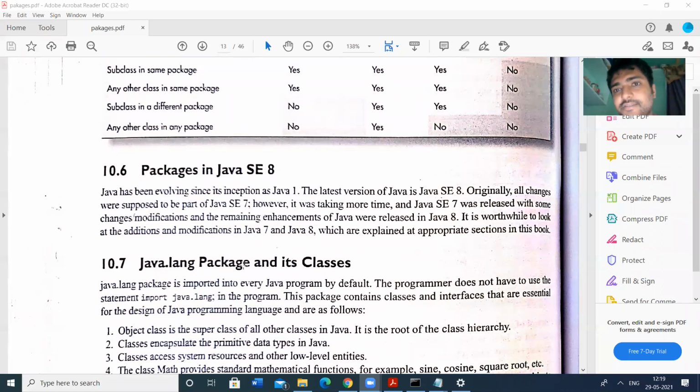Any doubts regarding this? Any doubts in creation of your own package?